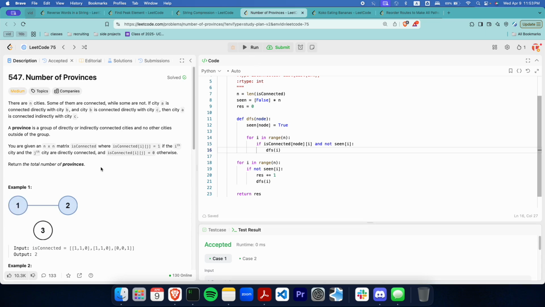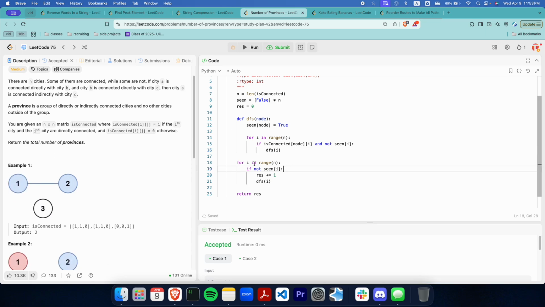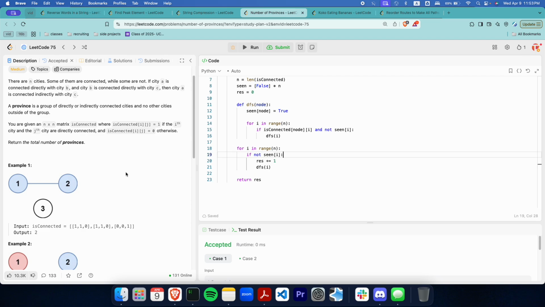Let's just check if this works. So what this means, let's go through how the algorithm will run. We have a seen list of 3, which are all false. That's the length of the list. We're going to go through this node first. We're going to say if not seen of 0, we haven't seen it, so we're going to go inside of here. We're going to increment the number of provinces to be 1, and we're going to run DFS inside of this node here.